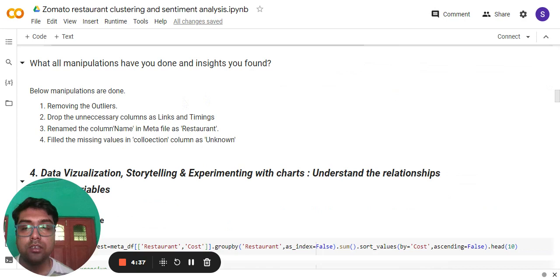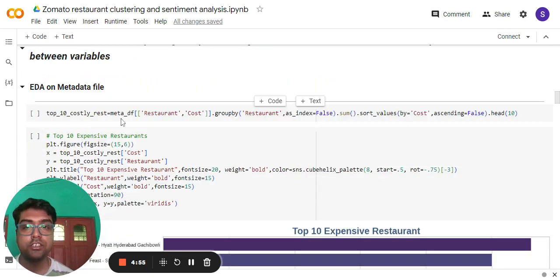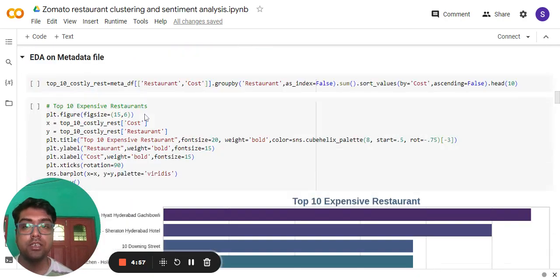Now, these are the manipulations which I have already explained, like removing the outliers, removing the unnecessary columns, renaming the name column as restaurant, and filling the missing values in the collection column as unknown. Now, visualization of the data.